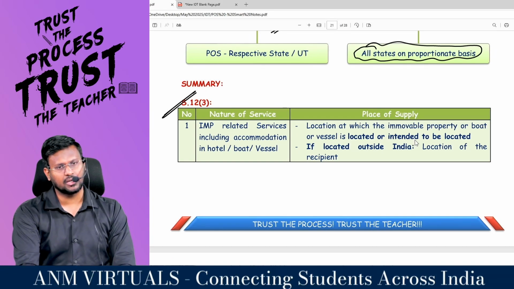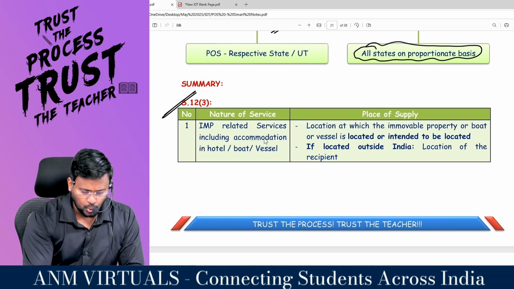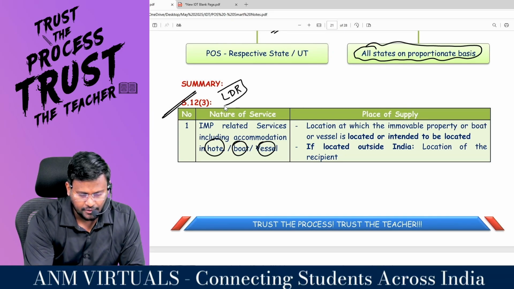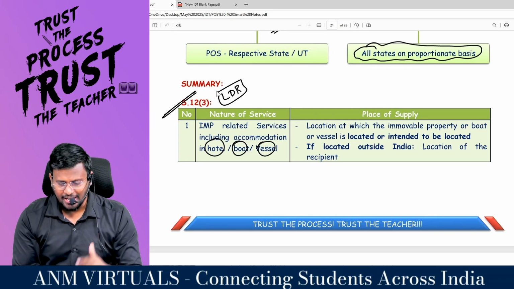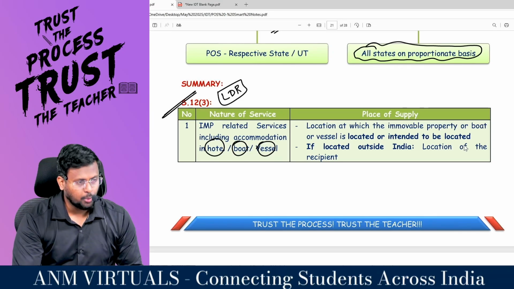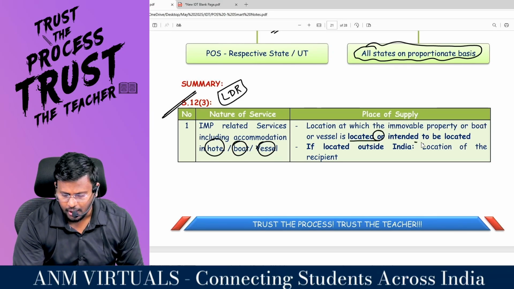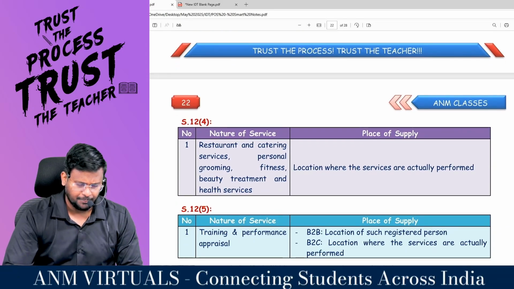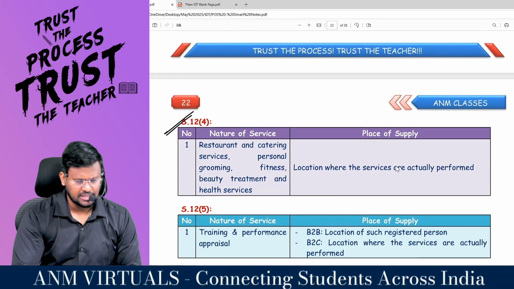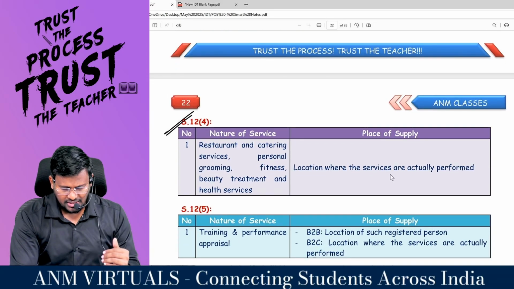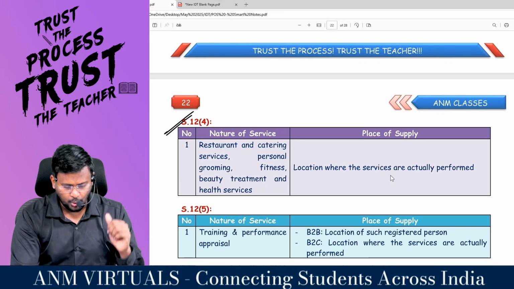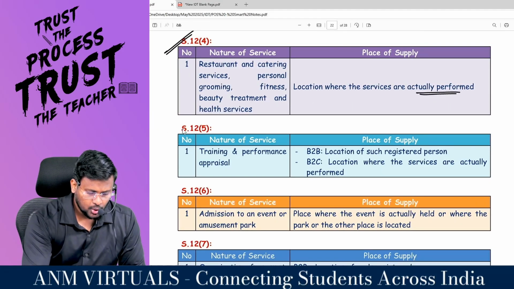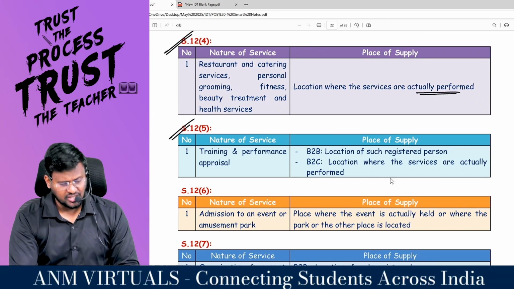One line summary of the entire discussion. 12.3, what is 12.3? Services relating to hotel, boat or vessel. This is your LDR, last day revision. Location at which the immovable property or boat or vessel is located or intended to be located. But if it is situated outside India, location of the recipient. 12.4, how many services? Restaurant and catering services, personal grooming and fitness, beauty treatment and healthcare services. Location where the services are performed. 12.5, training and performance appraisal services.